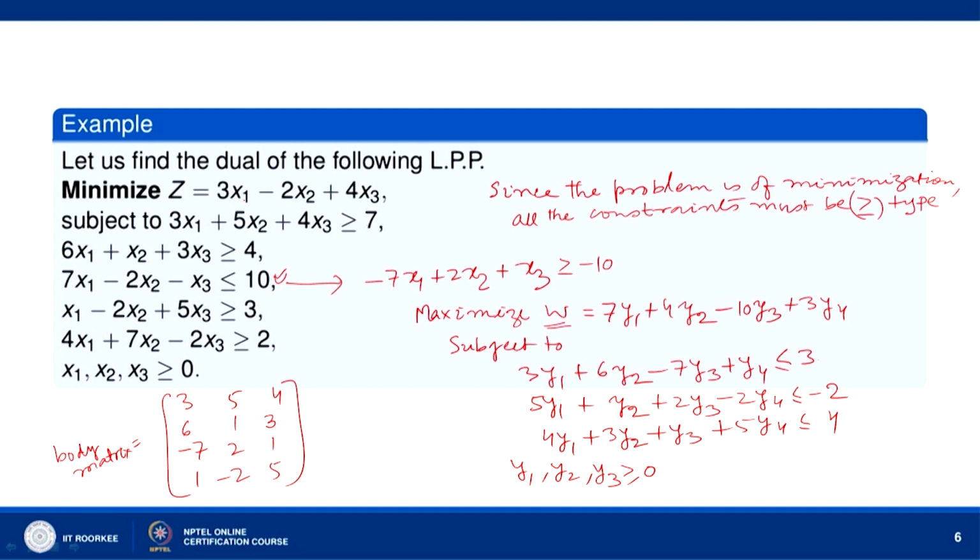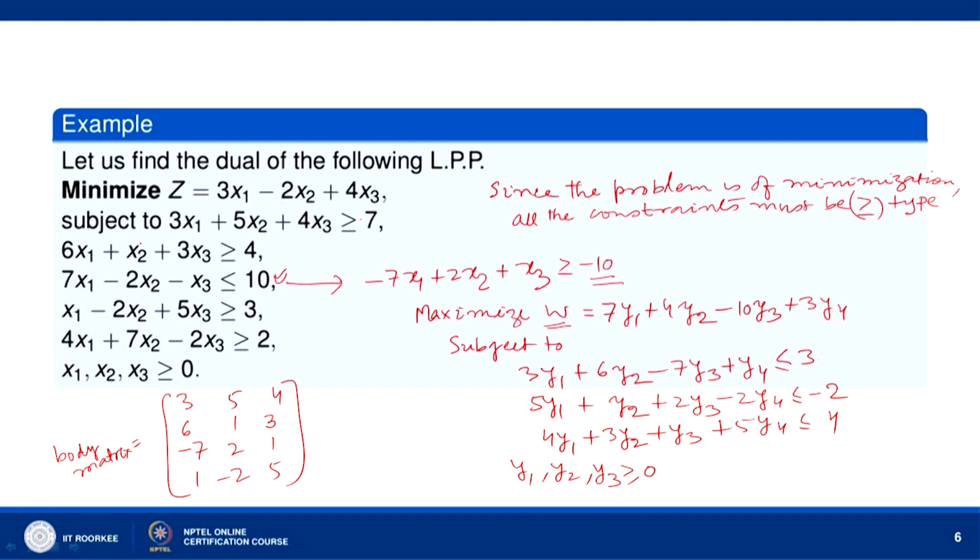Okay. Then these c1, c2, c3 are replaced with b1, b2, b3, b4. So, b1 is 7, b2 is 4, b3 is minus 10, b4 is 3. And we use new variables y1, y2, y3, y4. So, 7y1 plus 4y2 minus 10y3 plus 3y4.